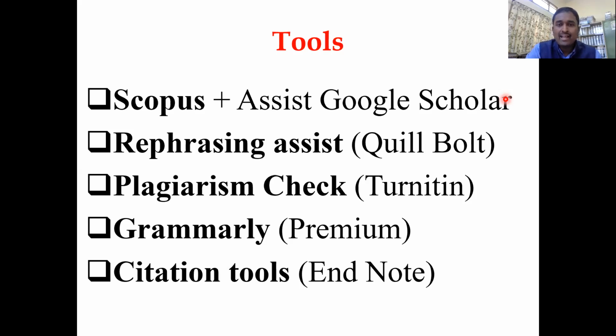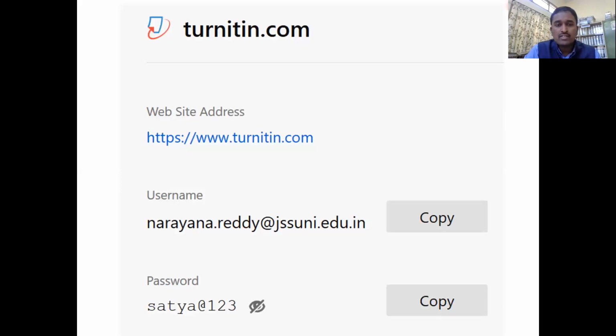And the third thing is the plagiarism check. The final ultimate aim is to check the plagiarism and to reduce it as far as possible, at least to not more than 25%. For that, without purchasing anything, we already have Turnitin, and you can note down my Turnitin username and password, which I recently got.